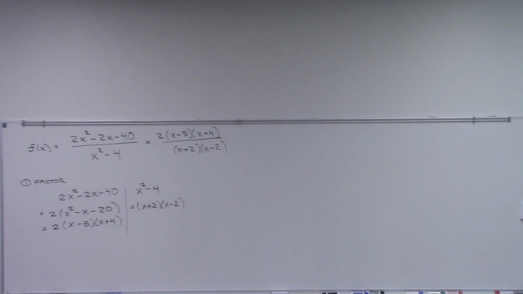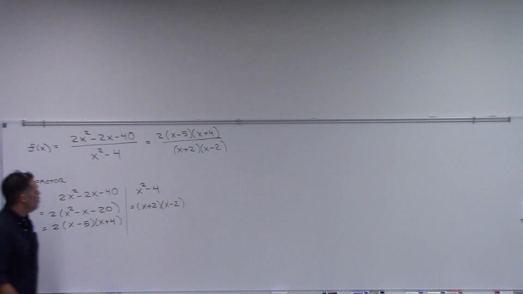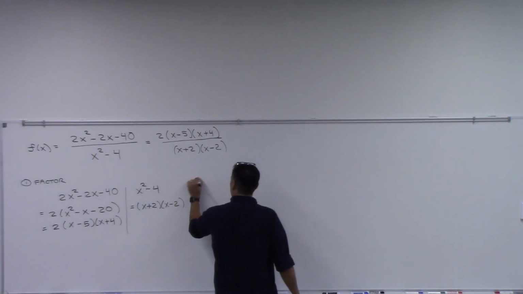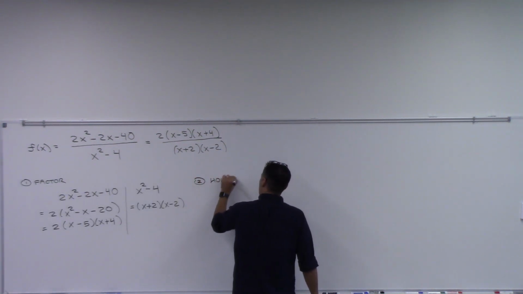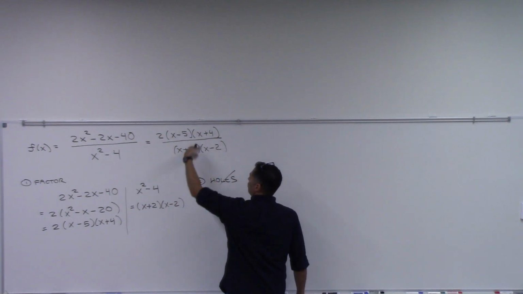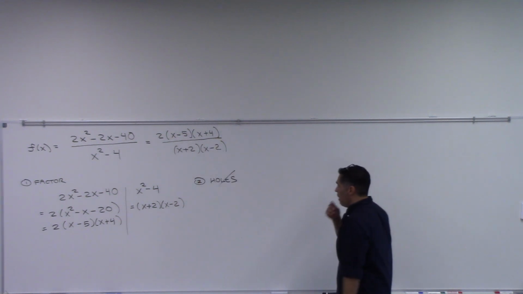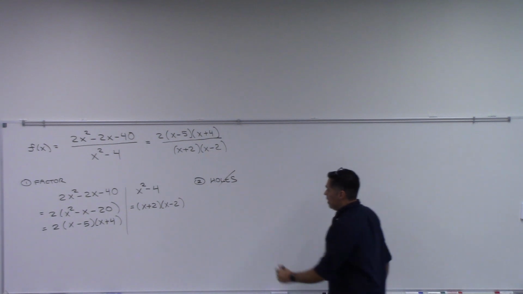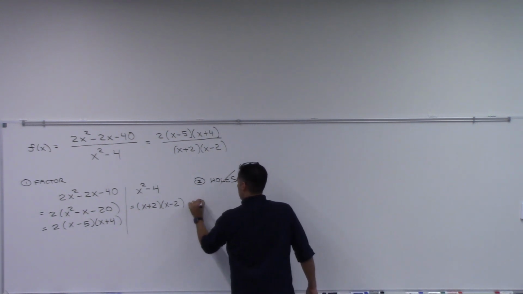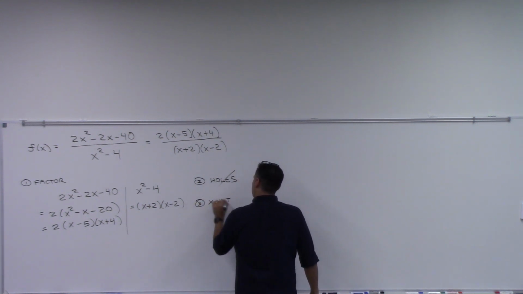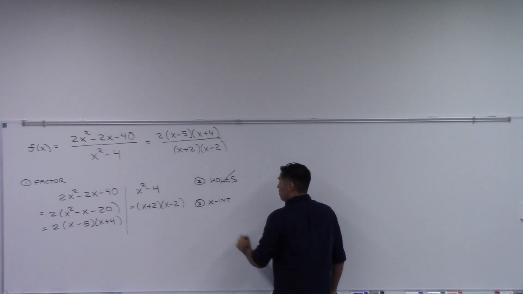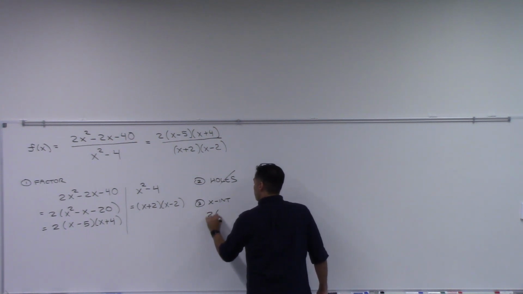Step 2, holes? No holes. We don't have holes because none of these factors cancel, right? All right, step 3. x-intercepts, right? That's next. You set the top equal to 0.